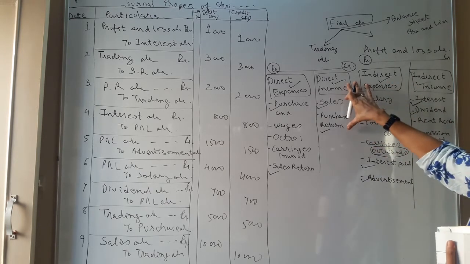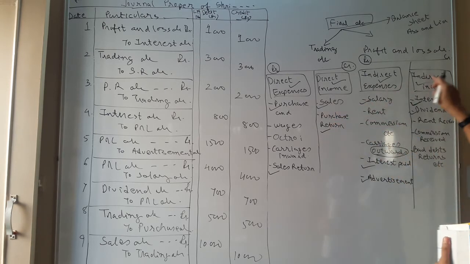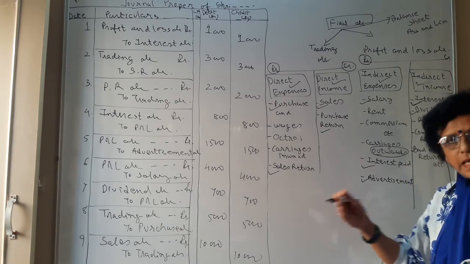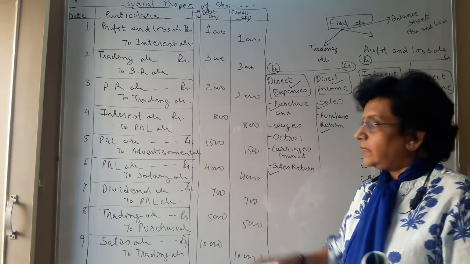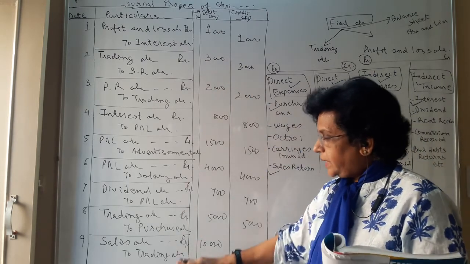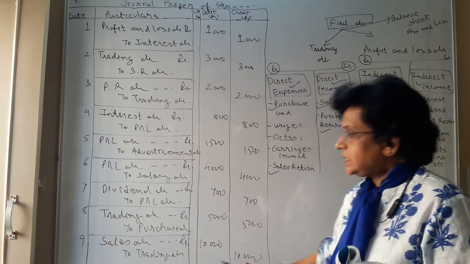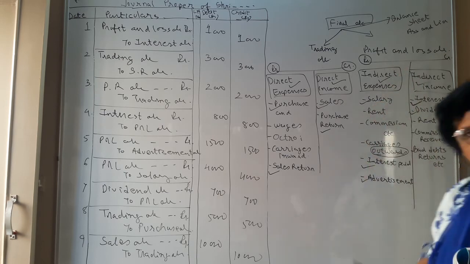Like that, direct income means the sales income. The main is the sales income. And indirect means all income which you derive from the bank interest or dividend or rent or commission or a bad debt return, like that. Any income other than sales income is considered to be indirect. So like this you have to prepare the closing journal entries, and those journal entries are based on trading or P&L. I hope you understood.